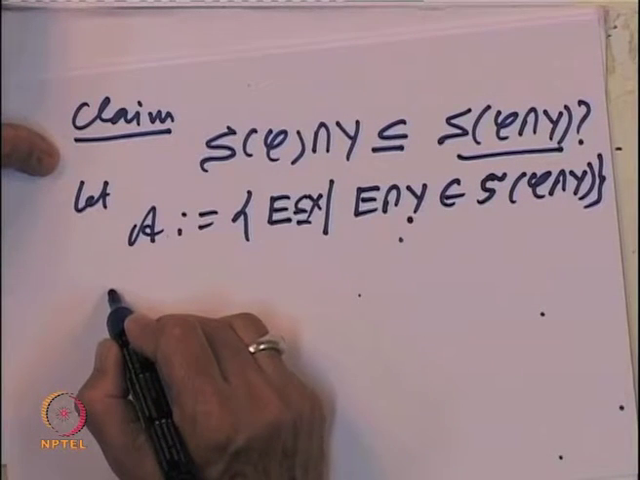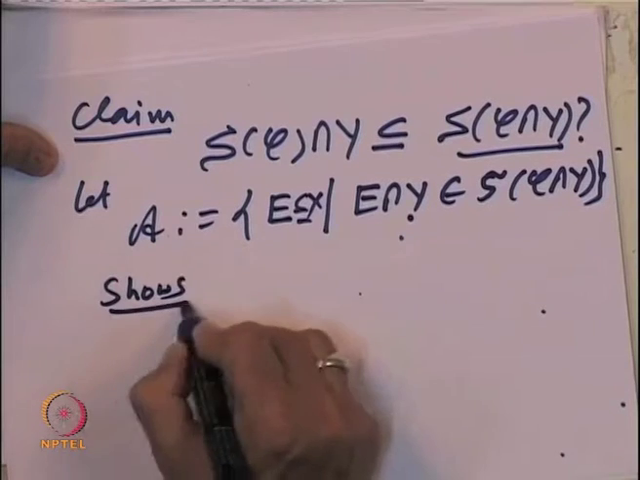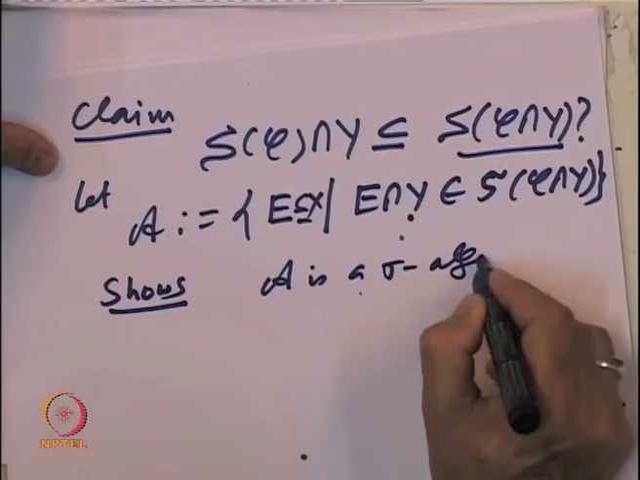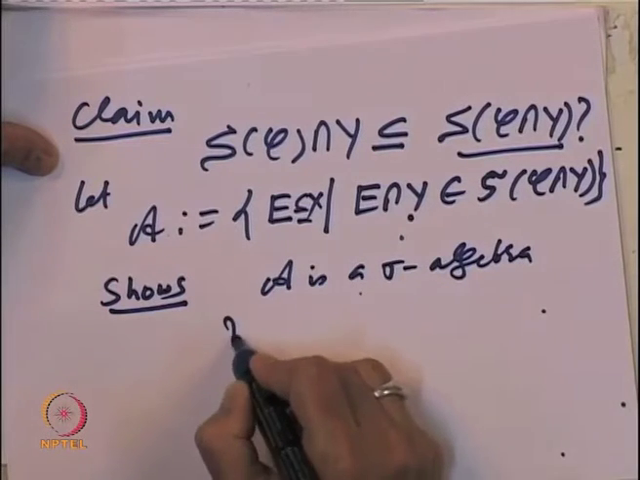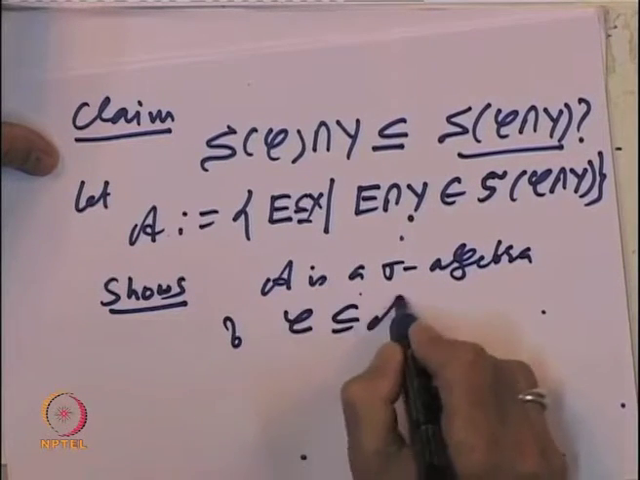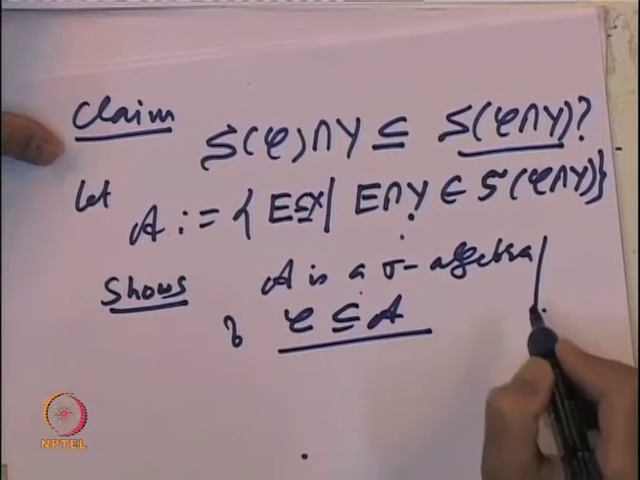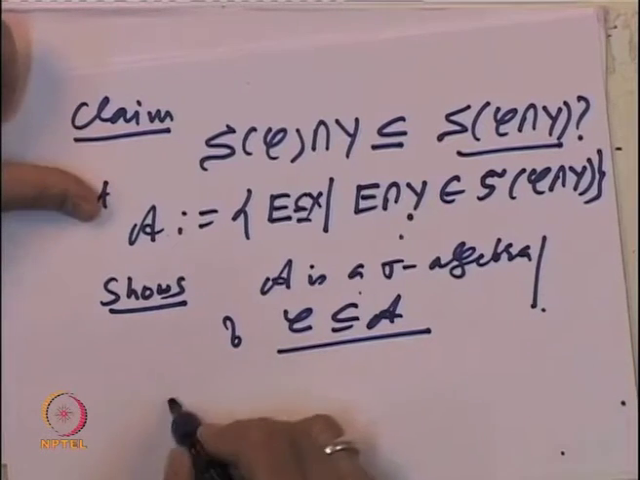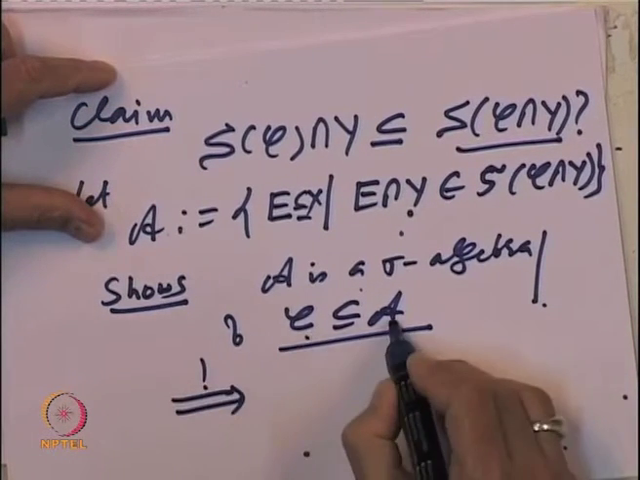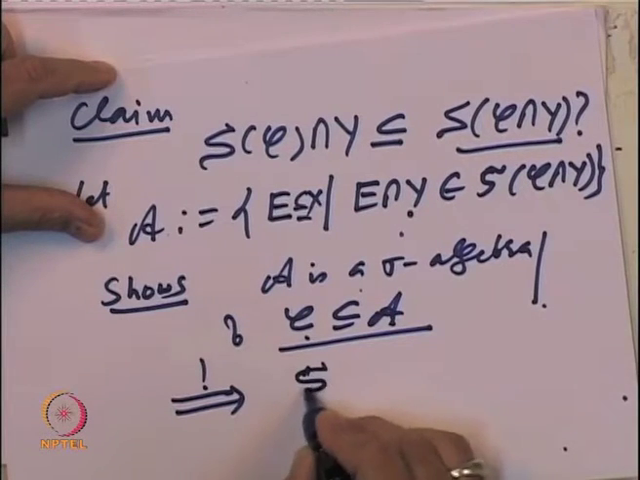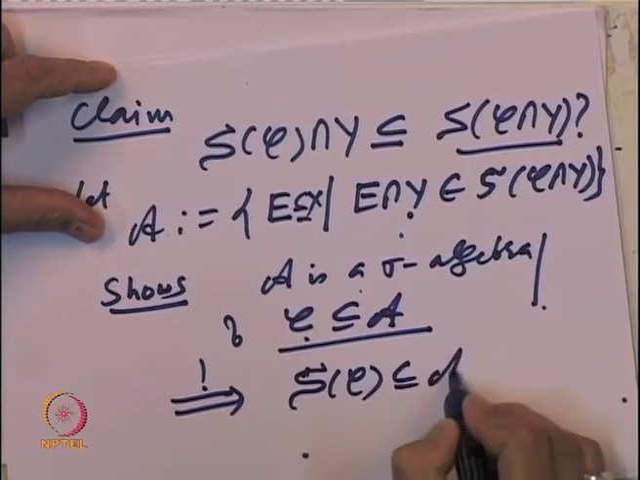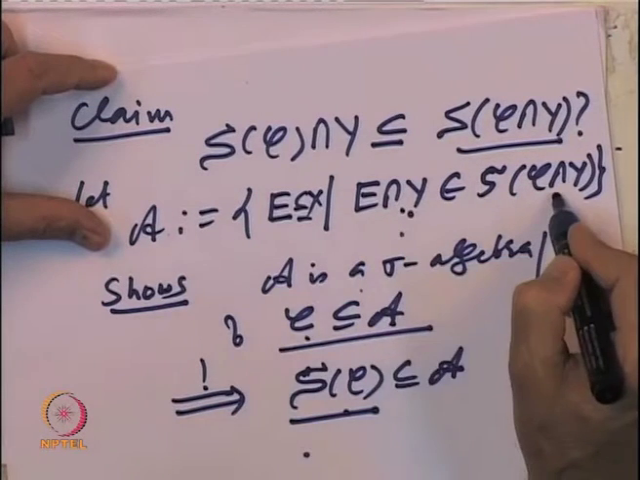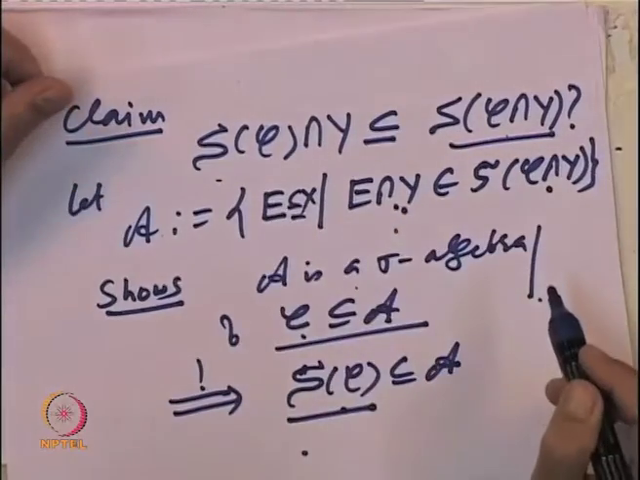So, one shows A is a sigma algebra and C is inside A. That means what? Because C is inside A and A is a sigma algebra, that will imply that S of C is inside A. That means, for all elements in S of C, if I take the intersection with Y, that is going to be inside it. So, that will prove this required inequality.